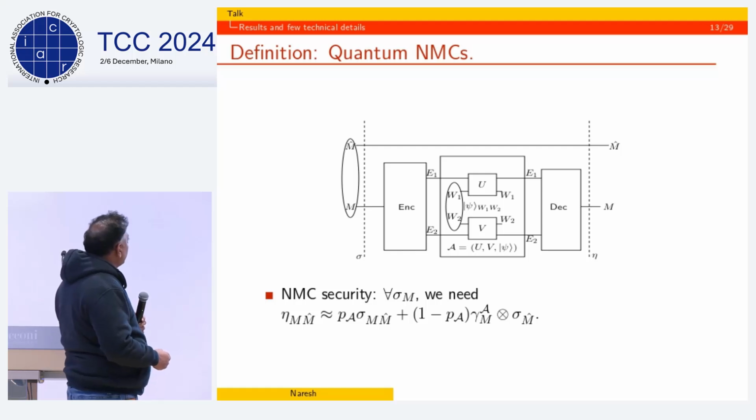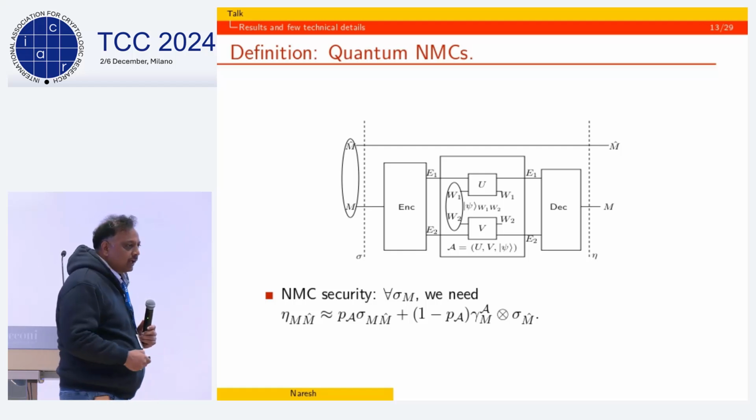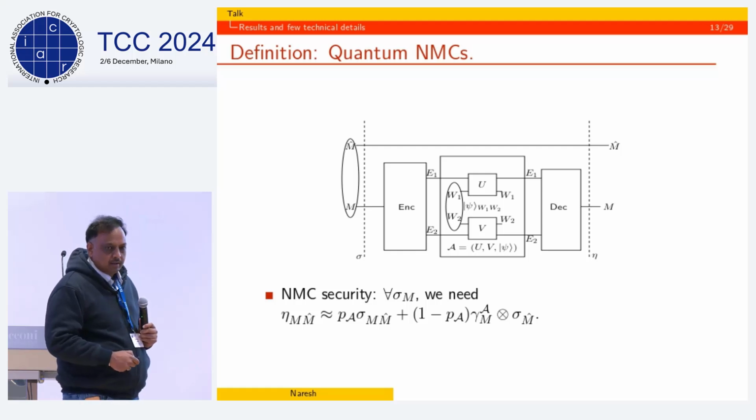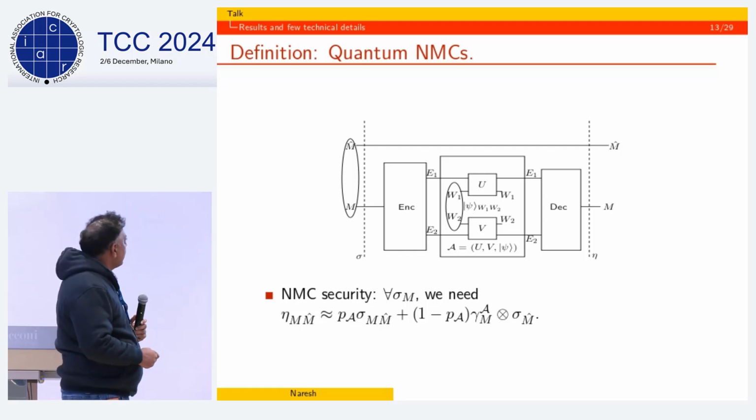So we have a quantum message M, okay? And the way we model is we consider a canonical purification of this message in the register M hat, okay? M hat remains untouched. M is given to the encoder, which encodes into two splits, E1 and E2, which are separately perturbed.